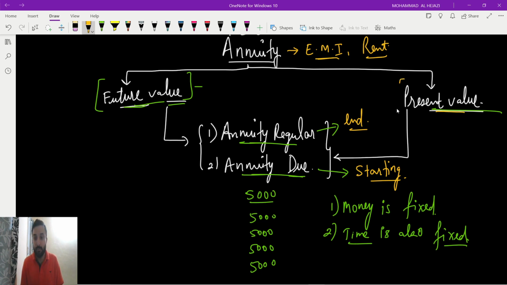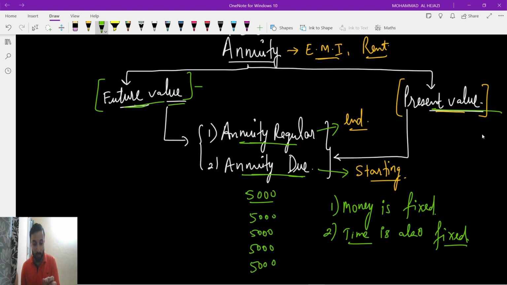Now present value. Present value is the opposite of future value. In this you have to find the present value. Suppose in present value you borrowed 10 lakh rupees, or you took a loan of 5 lakh rupees. You have to pay at the rate of 10% after 10 years. So you know the future value, how much you have to return. You borrowed 10 lakh rupees with a rate of 10% per annum. After 10 years you have to return all that.